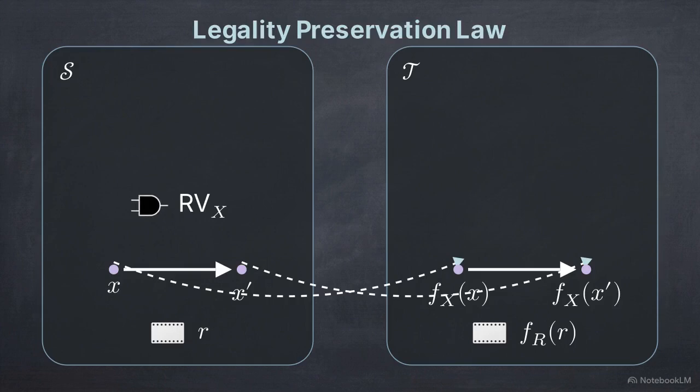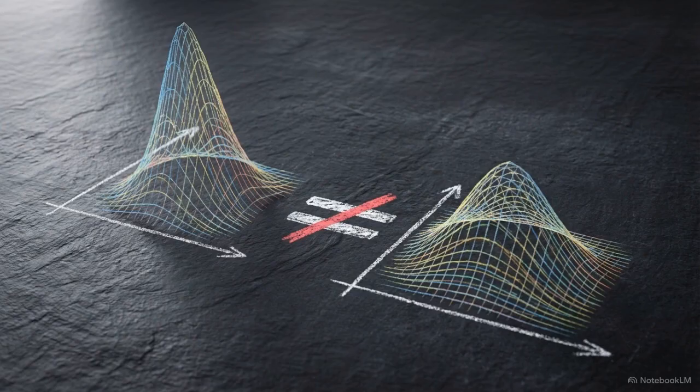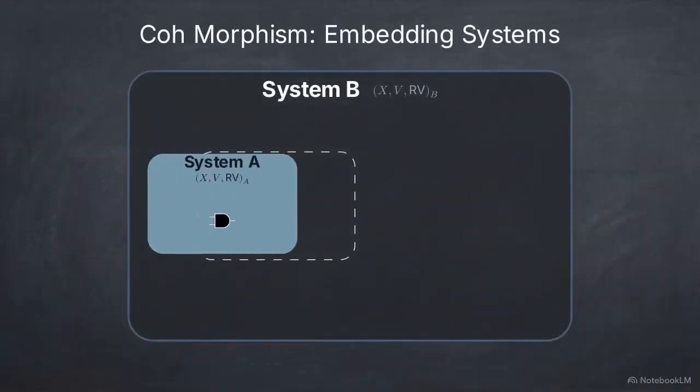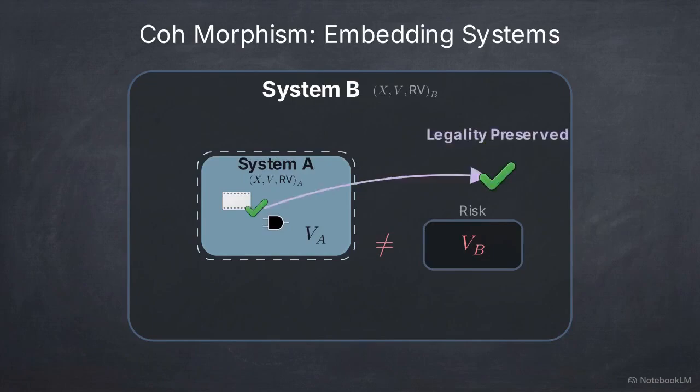These mappings are governed by the legality preservation law. This law creates a strict logical implication. If a transition is accepted in System S, the mapping must ensure it is also accepted in System T. Crucially, CoV1 does not require the morphism to preserve the violation functional monotonically. Risk values do not have to map one-to-one. Forcing that constraint would exclude many useful ways of embedding smaller systems into larger ones.